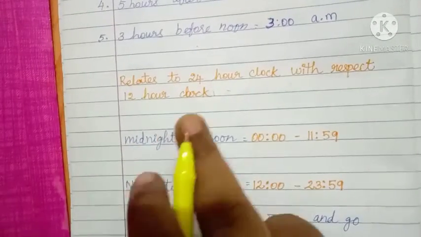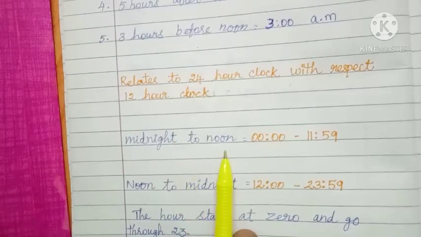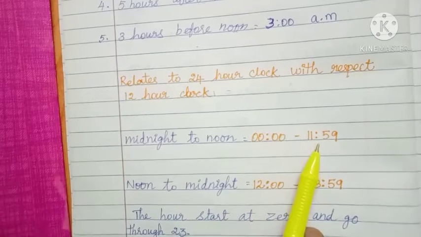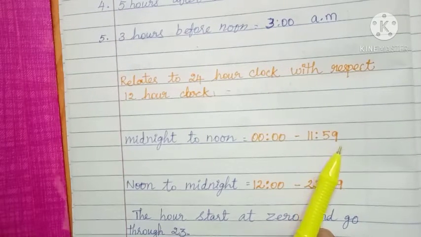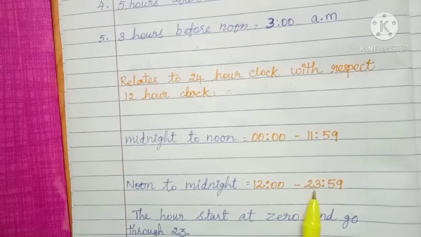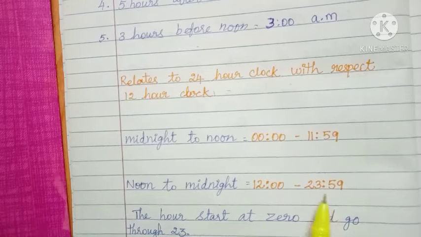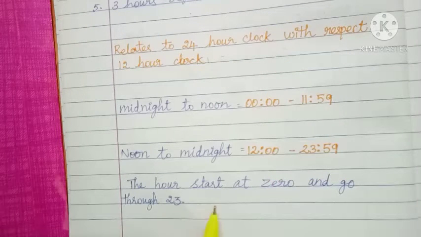The next one relates to the 24-hour clock with respect to the 12-hour clock. So this is midnight, 12 o'clock is 00. Noon, afternoon 11:59. The next one, noon to midnight, after reaching 23:59, 23 hours 59 minutes, it comes back to 00. So the hours start at 0 and go through 23.